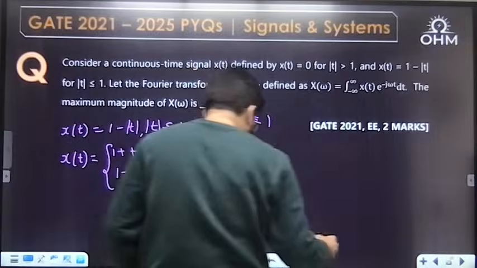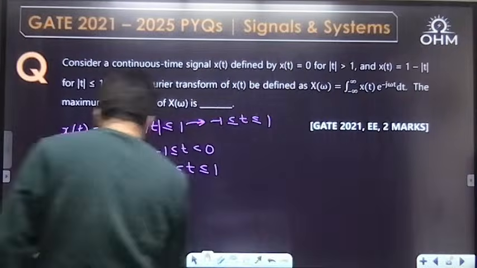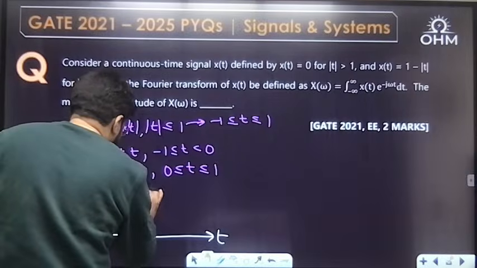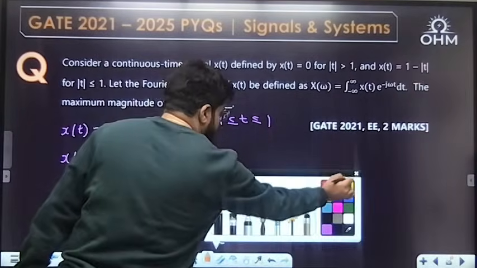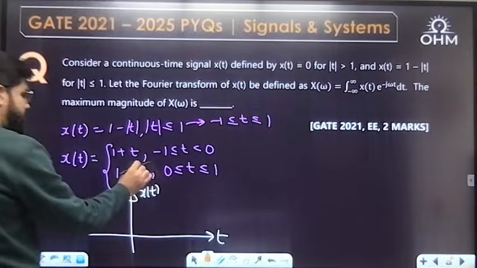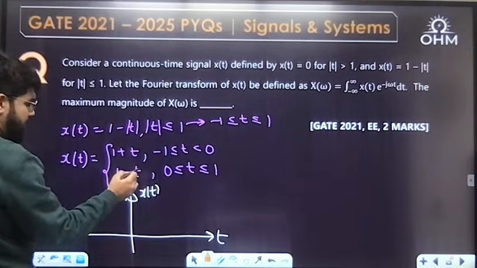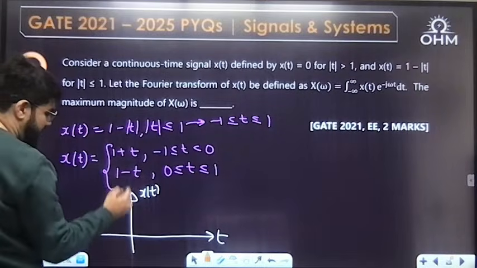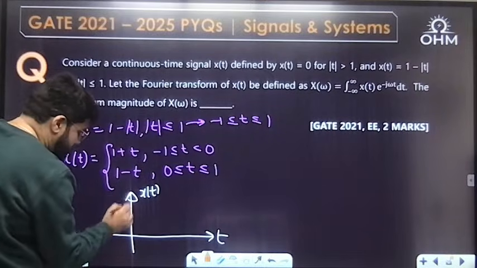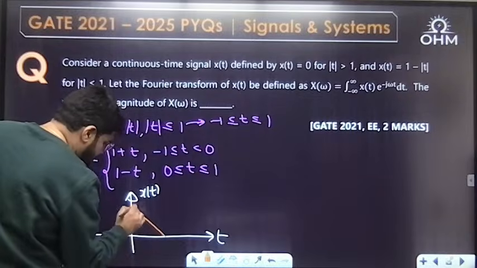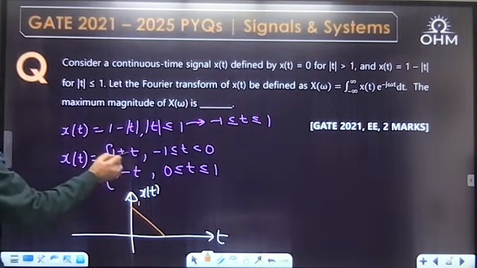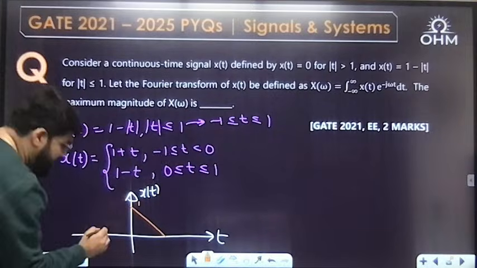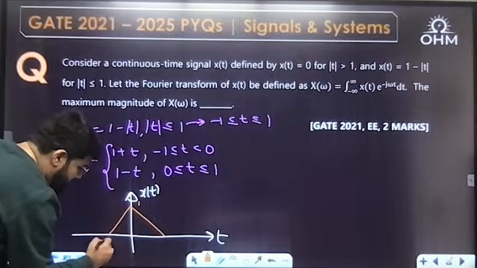Accordingly, if I draw this x(t) waveform, for t 0 to 1, it is 1 minus t. It is of the form mx plus c, the slope is minus 1, a decreasing line with y-intercept 1. It starts from here. Then 1 plus t, again y-intercept 1, but an increasing line. Positive slope means increasing line from minus 1 to 0. That is what completes a triangle.